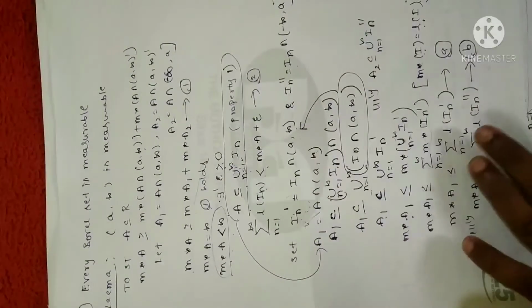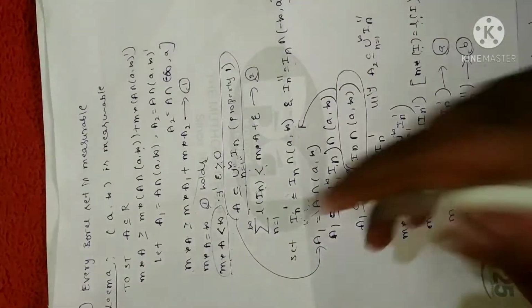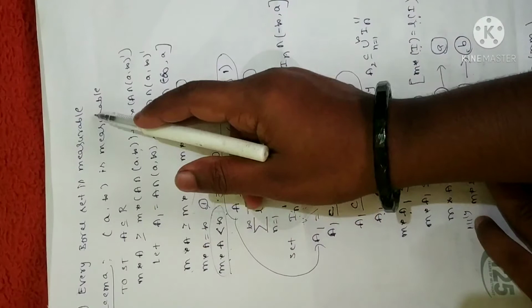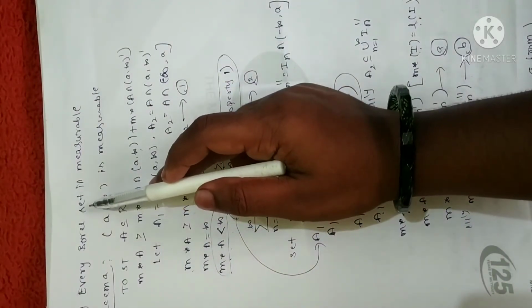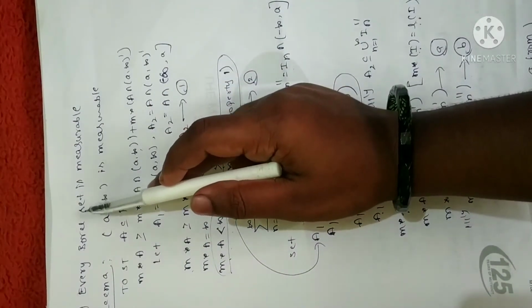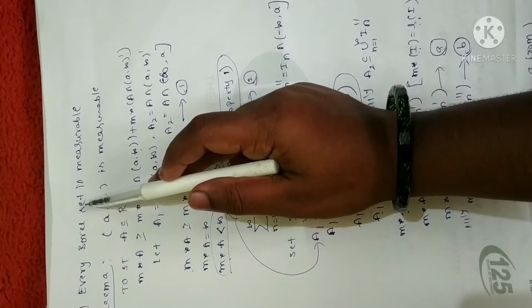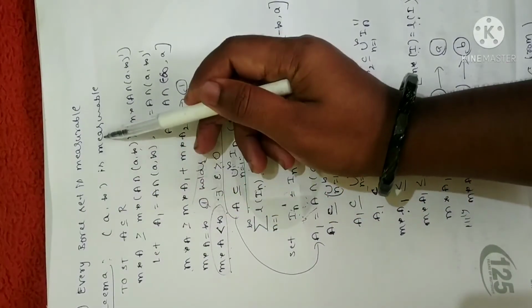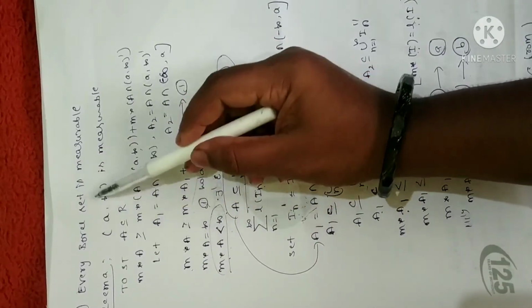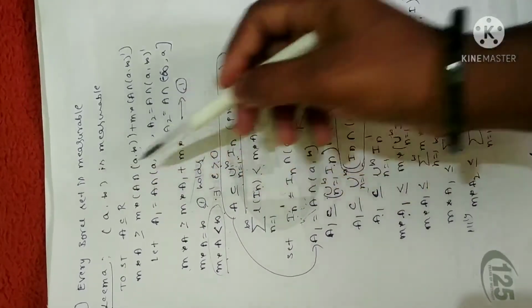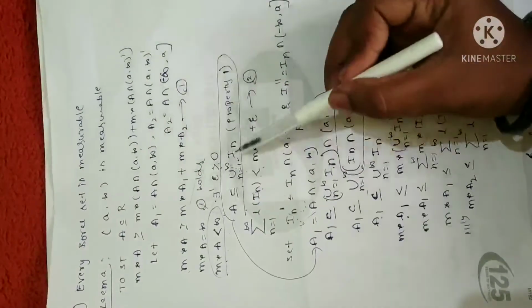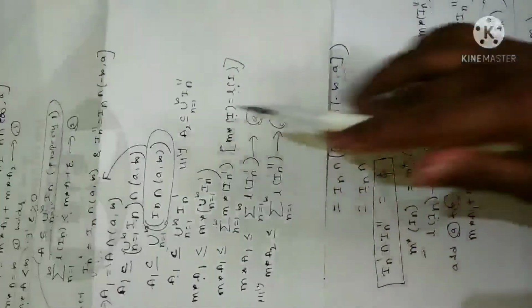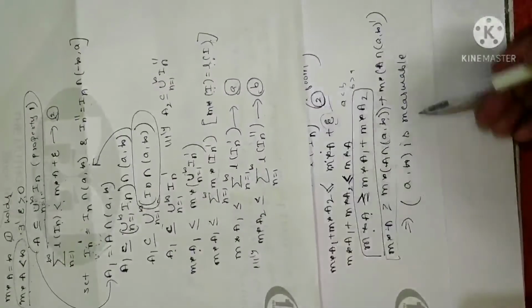Go through the statement once. What I have given is that I have to prove every Borel set is measurable. Borel set in the sense of the smallest sigma algebra, members of the smallest sigma algebra generated by all the open sets. Now what I have to prove is that first all the open sets are measurable. So let me take A infinity as a measurable set. I have to prove this as per the definition and as per the properties. I have arrived that all the open sets A infinity are measurable.